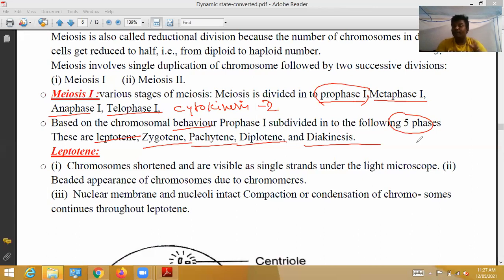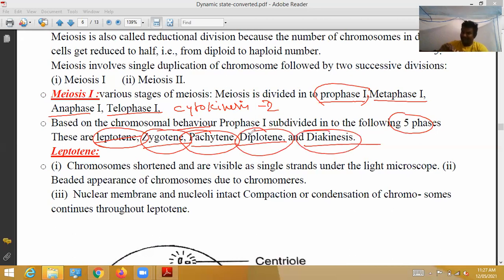The names depend upon chromosomal behavior in different stages. Now again, one by one we will see.